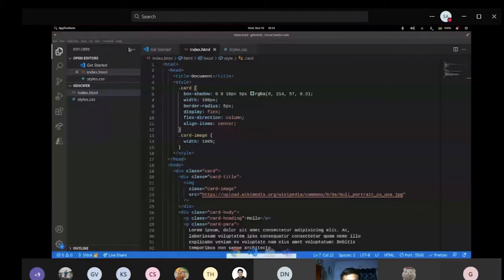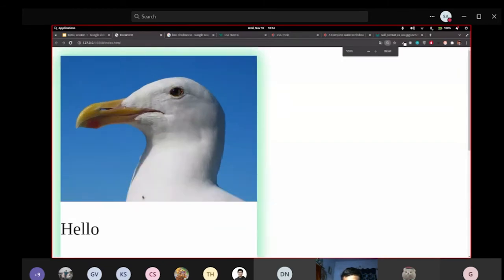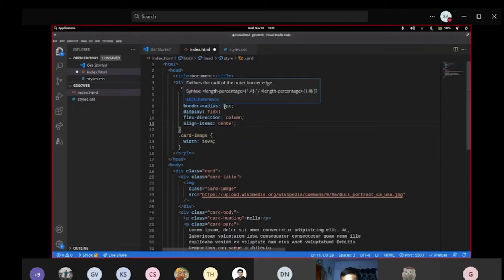So first of all, I need some round. Okay. So what I am going to do next is, you can see, let me zoom in a bit. I'll show you some other property. You can see the card is rounded, right? If I increase the border radius to, suppose, 15 pixels, let's see.